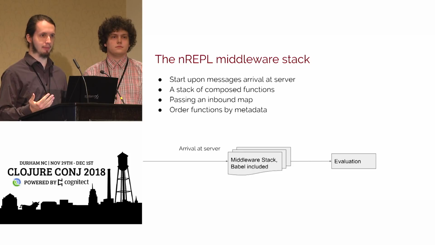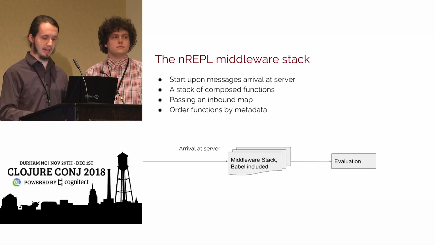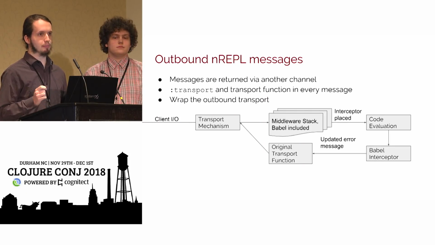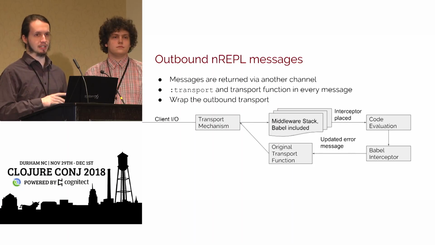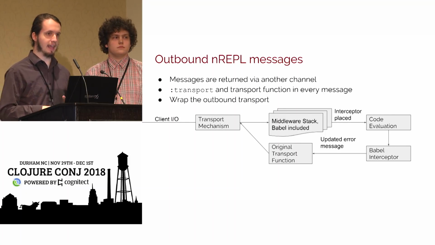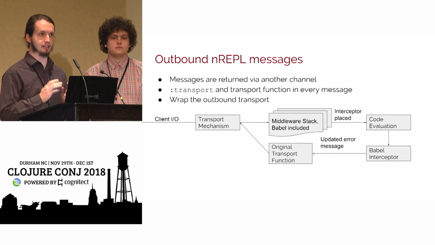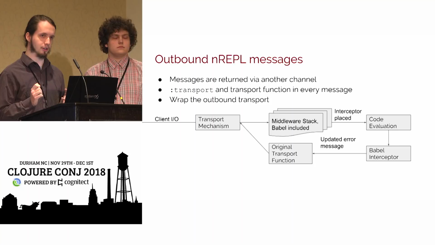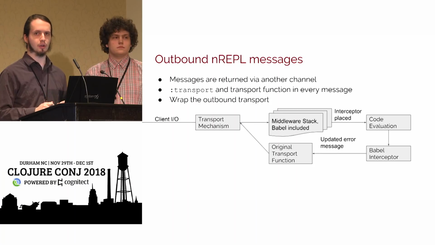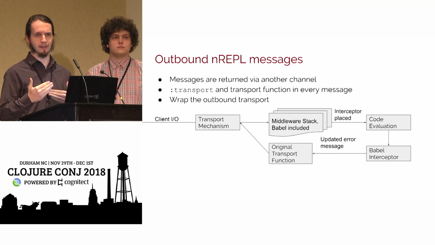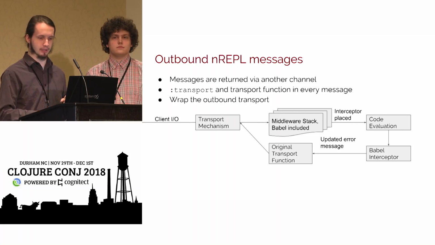They pass around a hash map that includes all the information about your code and all the other information that's been added by other middleware. Now, because a piece of code can have multiple returns, you could have a print statement, you could be returning from another thread, you don't come back the same way. Every message inbound has a transport key, which includes a transport function that is called, that is guaranteed to get messages back to the client for display. Because we want to be after evaluation, we wrap that function so that code checks back with us on its way back out to the client.